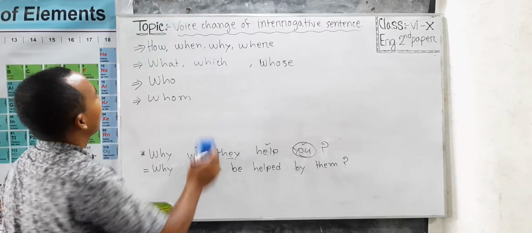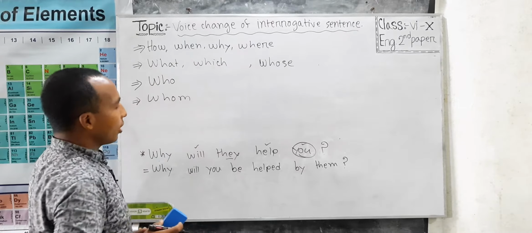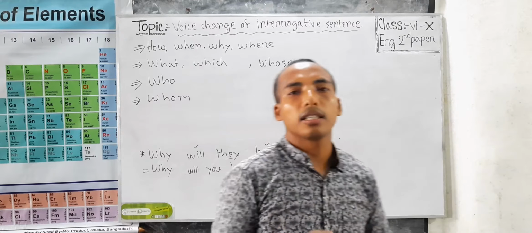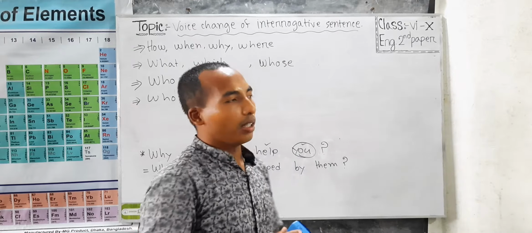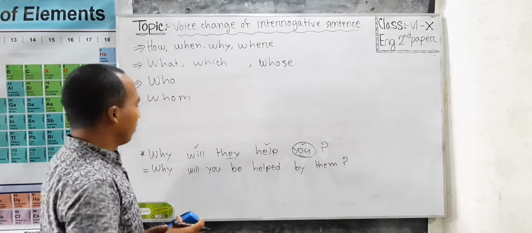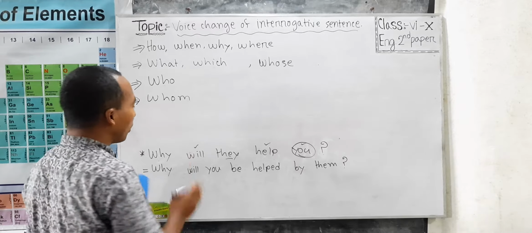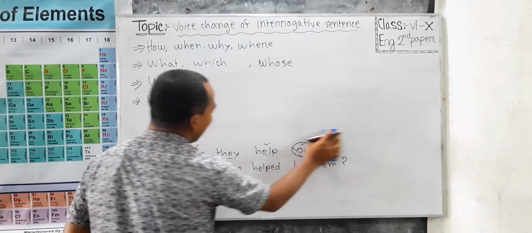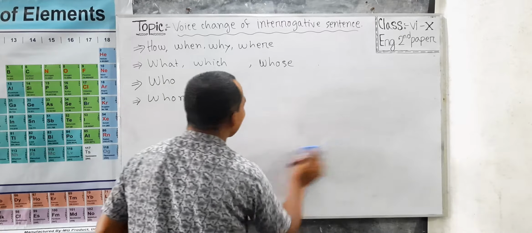My dear learners, these four WH words are such which we can see in a sentence. If we transform it into passive, these words are not changed at all, because without the WH word, everything we can see in the sentence.